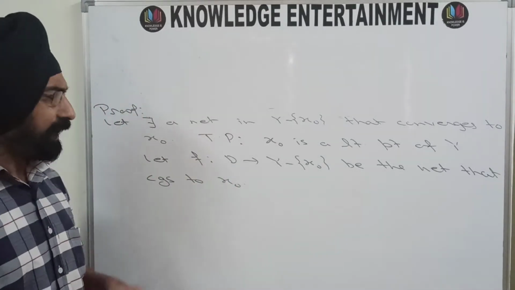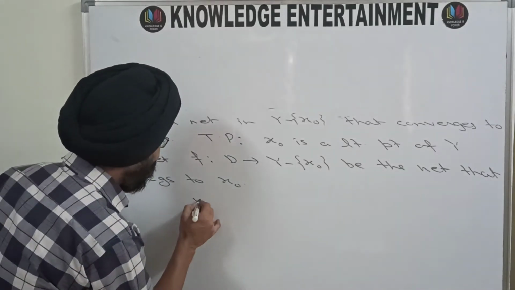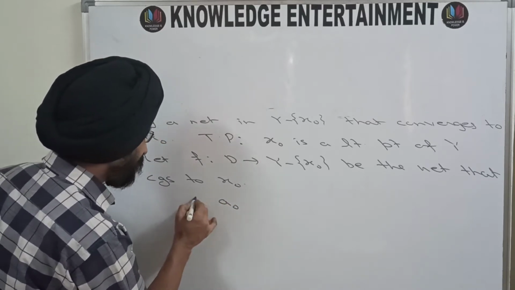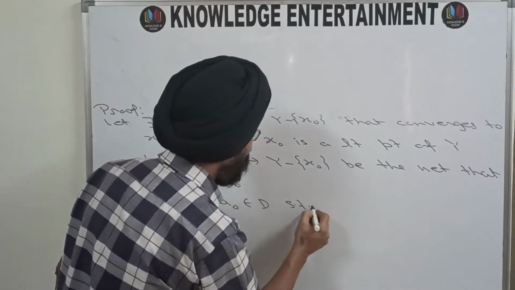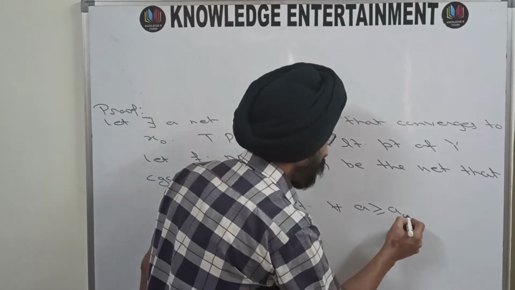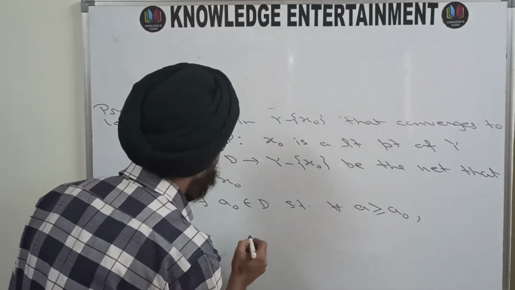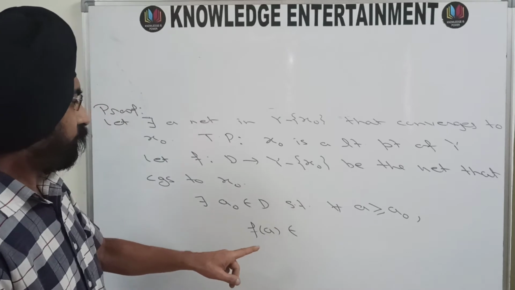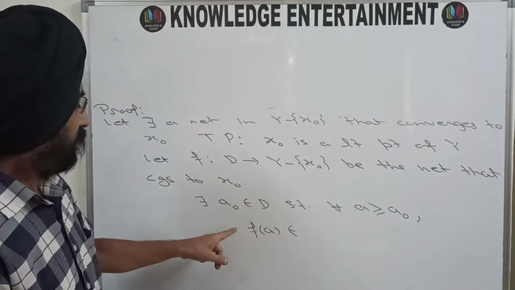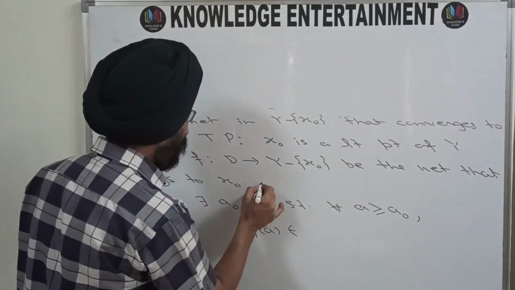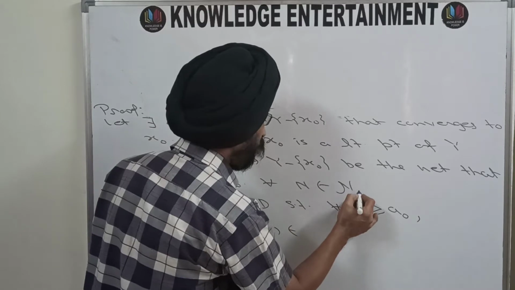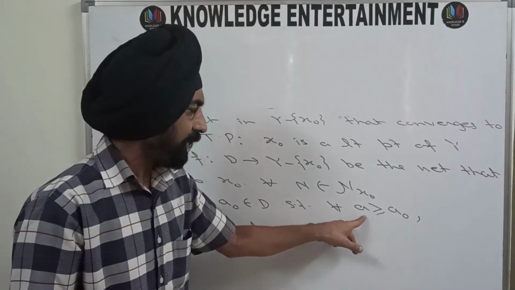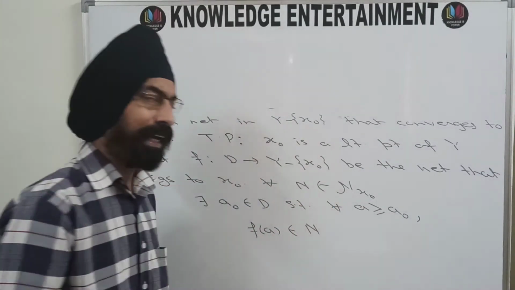By the definition of convergence of a net, for every N belonging to N_X naught, there exists a naught in D such that for every a greater than or equal to a naught, that means whenever a follows a naught, f of a belongs to N.